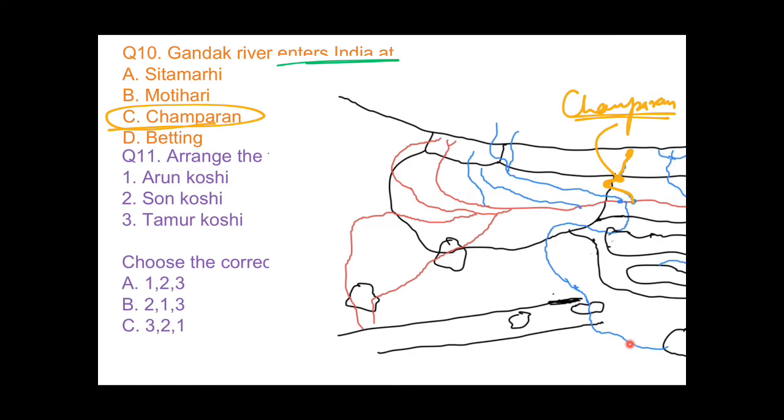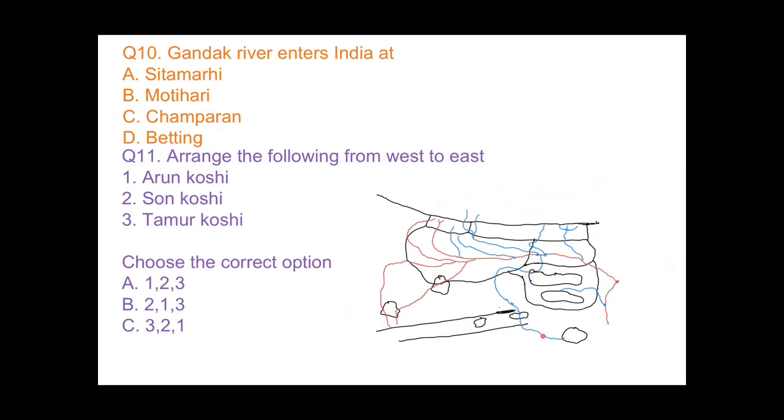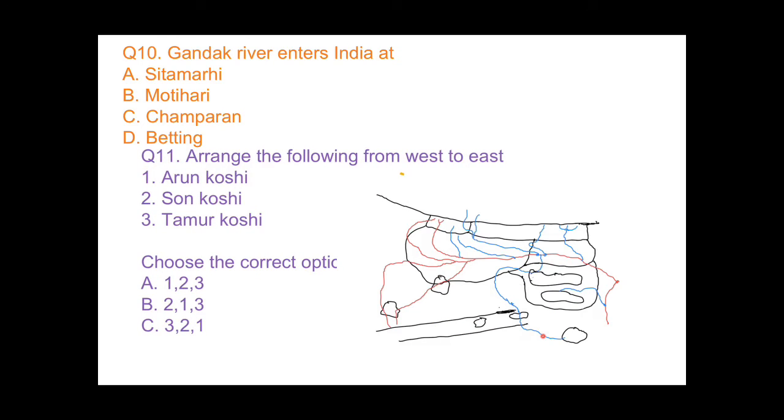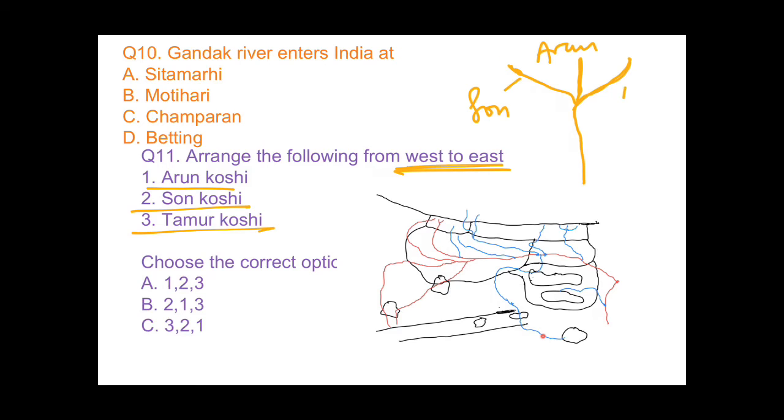Now we come to question number 11. Arrange the following from west to east. Arun Koshi, Son Koshi and Tamur Koshi. I told you that day also. This is the Kosi river, and when the three streams merge, it makes Kosi. So it is Son Kosi, it is Arun Koshi and it is Tamur Koshi. So this one will be the correct answer: 2, 1, 3. Son Kosi 2, Arun Koshi 1 and Tamur Koshi 3.